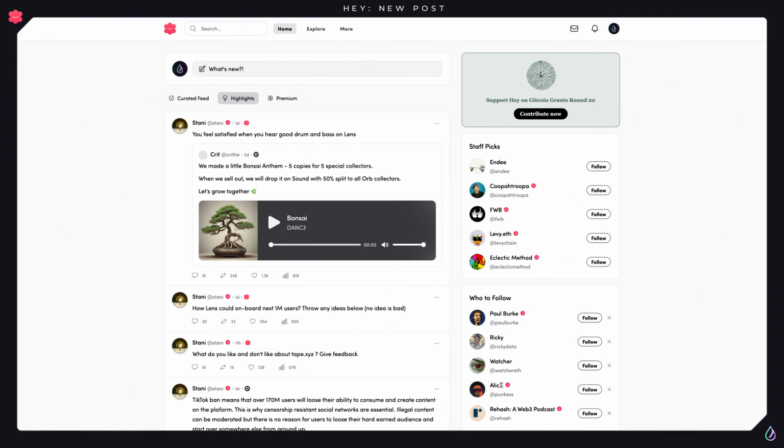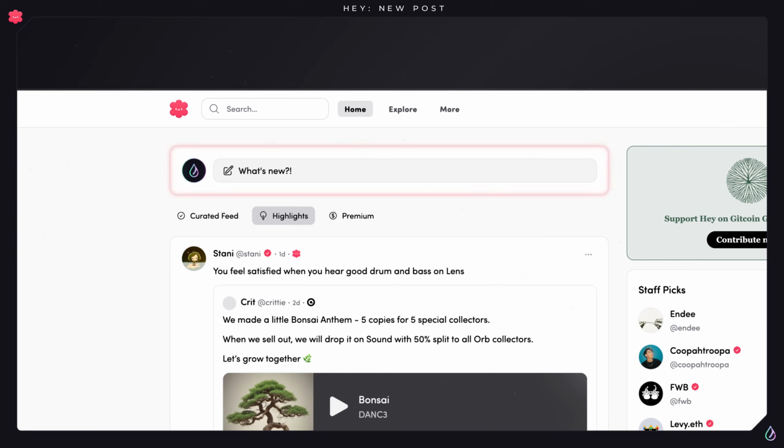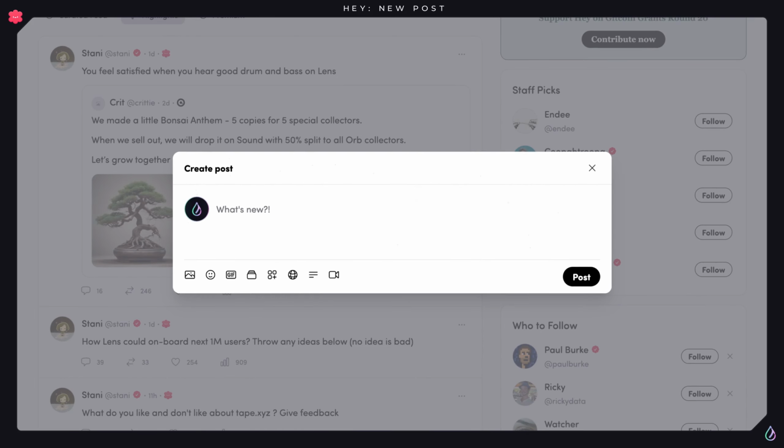Let's share our first post on Hey. Tap on this bar and start typing your text. You can attach media to your post. Emojis and GIFs can also be added to the post using these icons. You know the drill! Here's what's new on Hey.